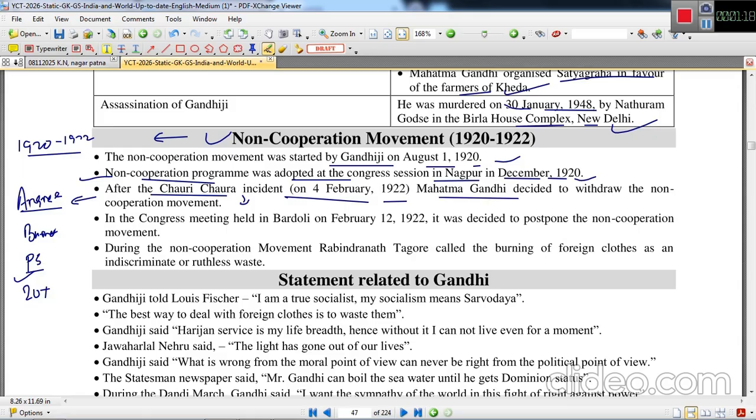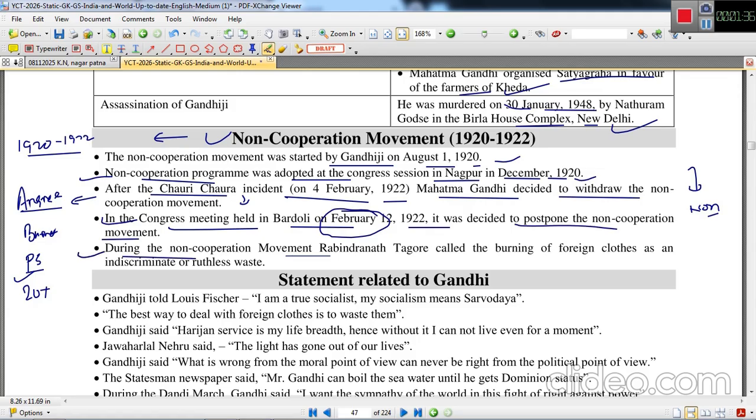Mahatma Gandhi then decided to withdraw the non-cooperation movement because his ideology was of non-violence. In the Congress meeting held in Bardoli on 12th February 1922, it was decided to postpone the non-cooperation movement.